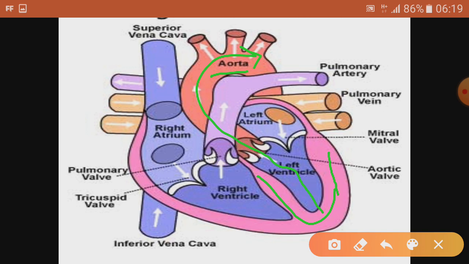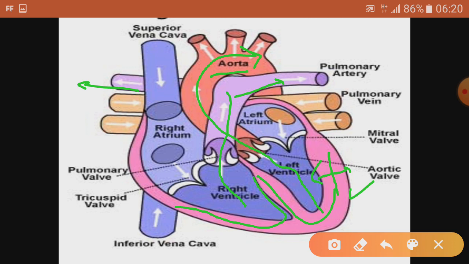It has to pump the blood with force, and that's why it needs a thick wall. Here the right ventricle also has to pump the blood, because the heart is a pumping organ. With the help of this blood vessel, the pulmonary artery, it goes to the lungs. But the lungs are nearby, so it doesn't have to pump the blood with so much pressure. But in the case of the left ventricle, you can see in the picture itself, it has a thick wall because it has to pump the blood to the body parts.